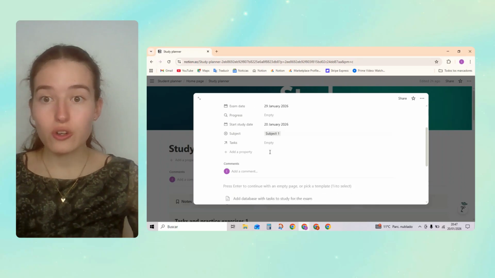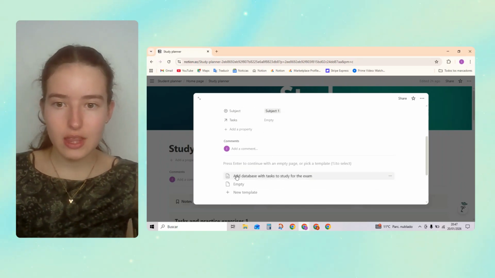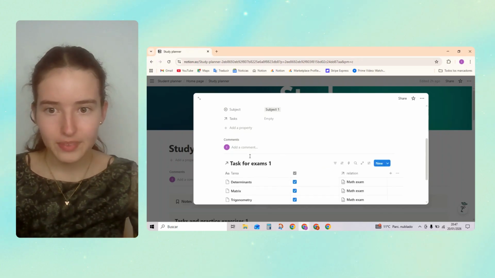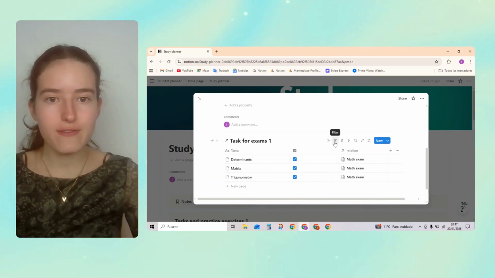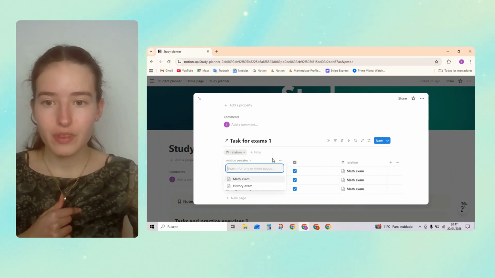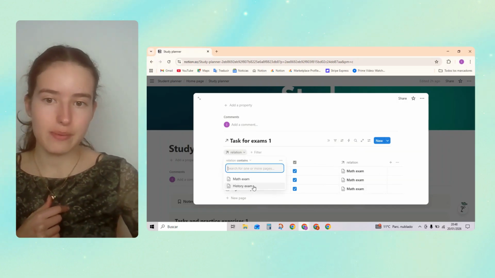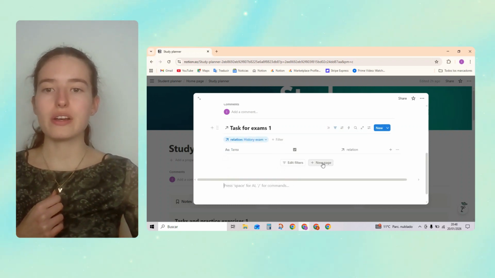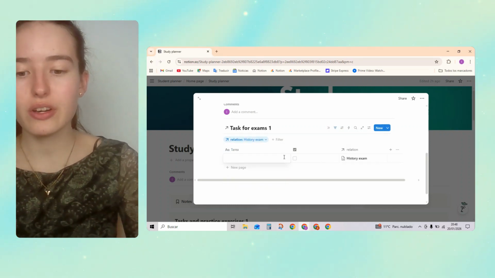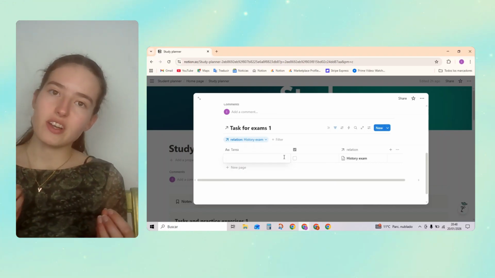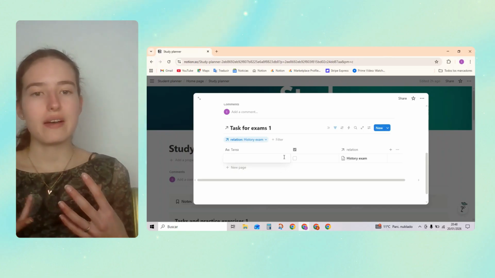And what we're going to do now is press this, add database with tasks to study for the exam. And this is very important, we're going to go to relation, and we're going to press the exam that we're on, history exam. So now we're going to type in all of the type of exercises or things we're going to have to do in the exam.